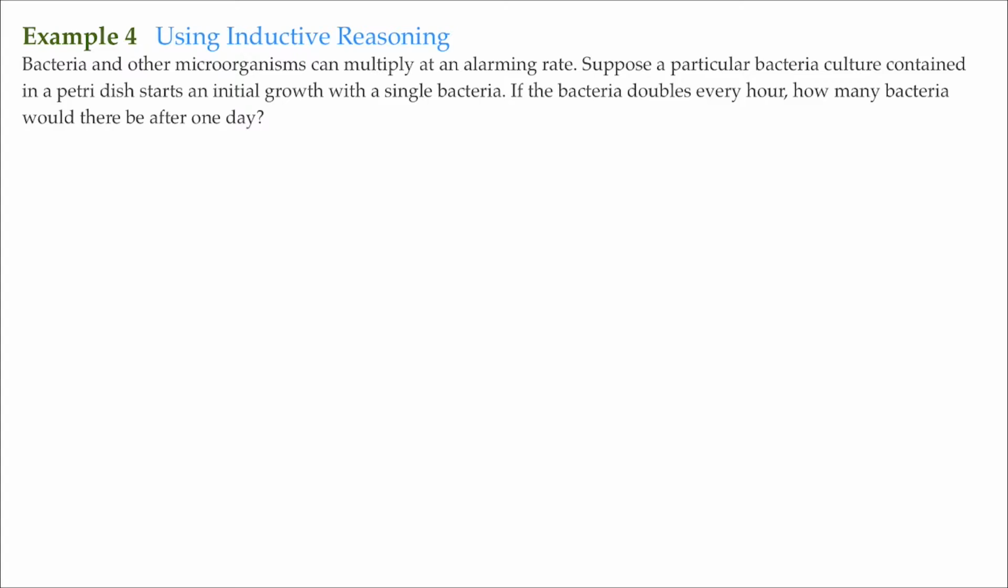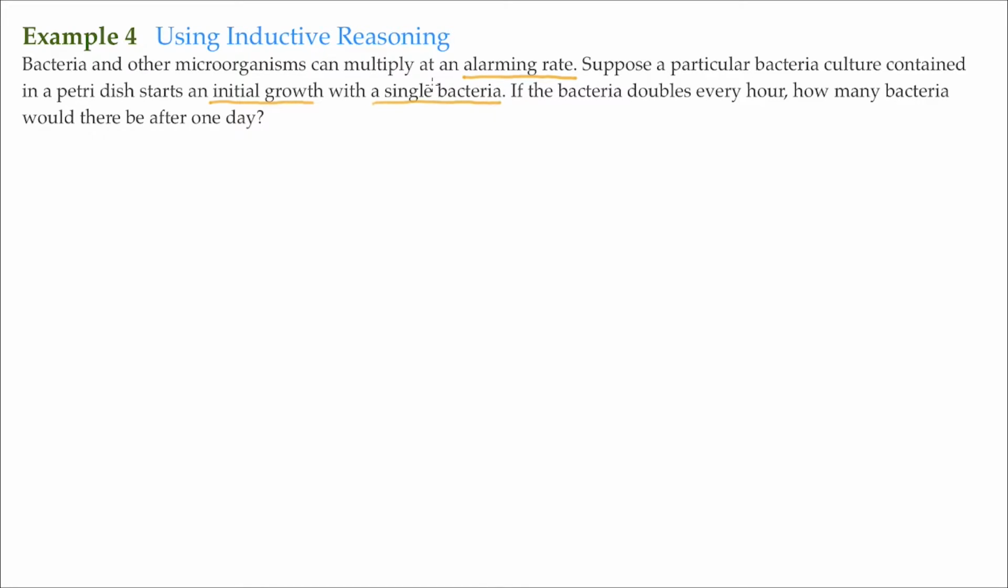So as I go over this, let me just point out a couple of things here. It says bacteria and other microorganisms can multiply at an alarming rate. So what is an alarming rate? Well, to me, that seems like something that'll be very fast. So whatever we start with, by the time we end, it's probably going to grow very quickly. Then it says, suppose a particular bacteria culture contained in a petri dish starts an initial growth. Here we have an initial growth with a single bacteria. So at the start, at the beginning, we only have one bacteria.